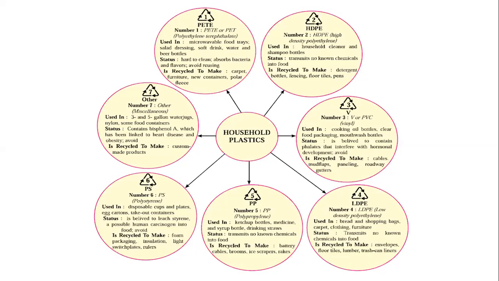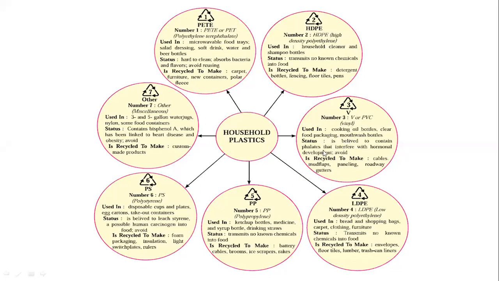Then plastic containers, oven trays, shampoo bottles, then shampoo pouch. So we have to just observe these marks and complete this activity which is included in your textbook.